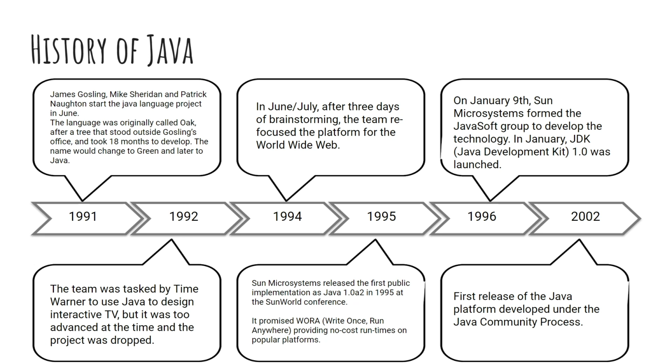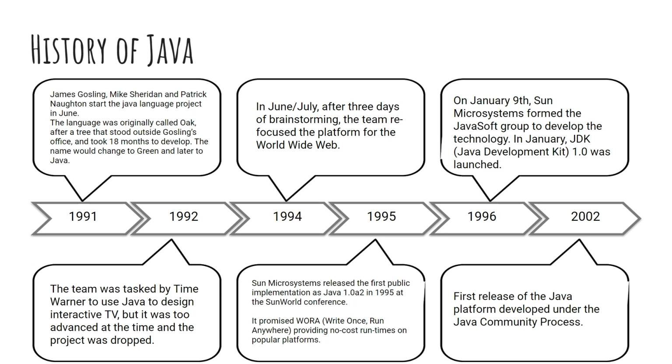In 1994, the team refocused the platform for the World Wide Web. Sun renamed the Oak language Java. The rumor goes that Gosling was holding on to a cup of coffee while brainstorming new name ideas. In 1995, Sun Microsystems released the first public implementation as Java 1.0A2 at the Sun World Conference. It promised WORA, or Write Once, Run Anywhere, providing no-cost runtimes on popular platforms.